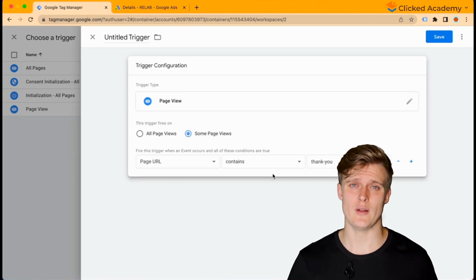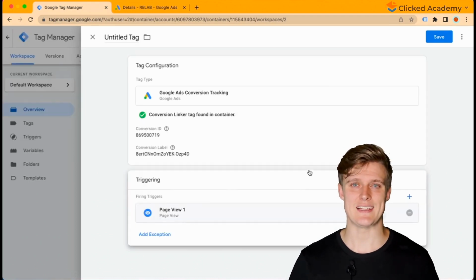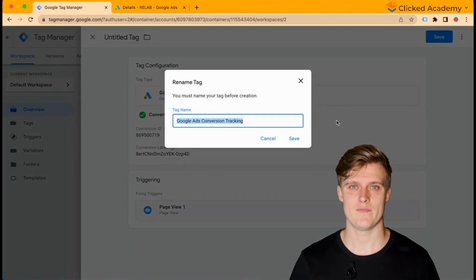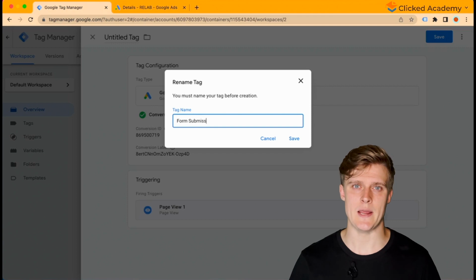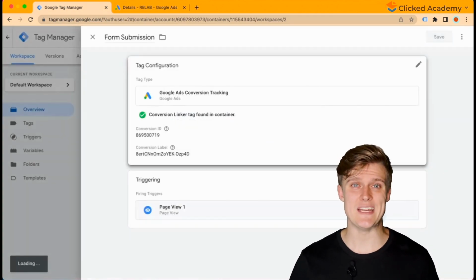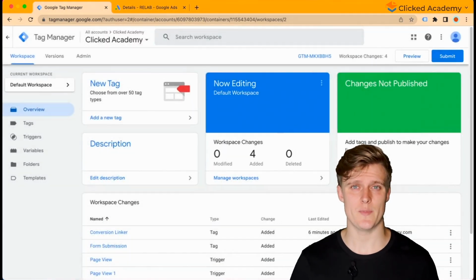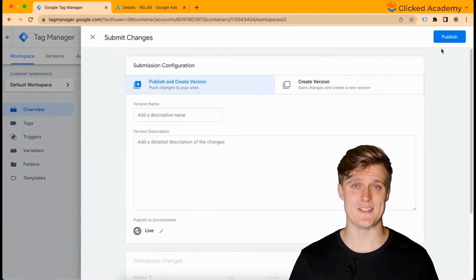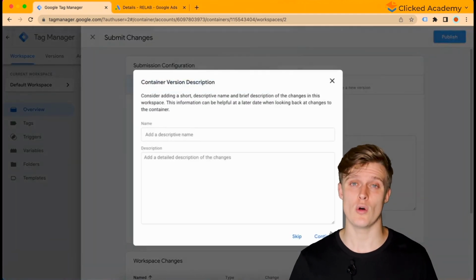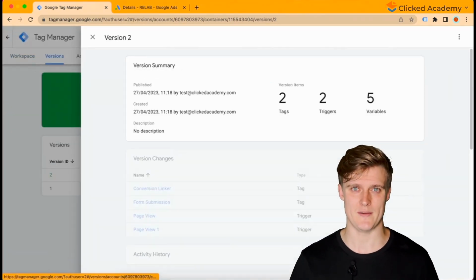Whatever your URL is, put it in here, then click Save, and then Save. Then save the whole tag and make sure it's appropriately named. Once you've saved, then you need to publish your changes to the website by clicking Submit at the top right. Always make sure this is done, otherwise your tracking won't work as it won't be published to the website.